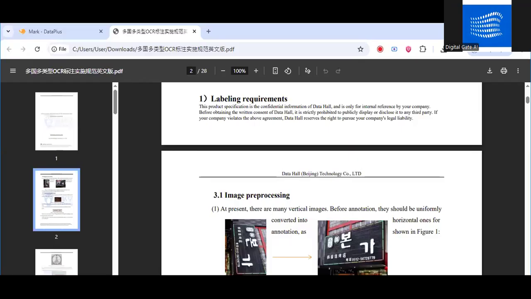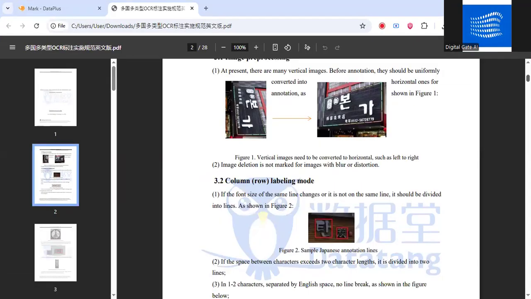Then the second thing is vertical images need to be converted to horizontal, such as left to right, and image deletion is not marked for images with blur or distortion. If any image is blurry and you can't see the text properly, then you can mark that image as invalid. Then column raw labeling mode: if the font size on the same line changes, it should be divided into lines as shown in the figure.